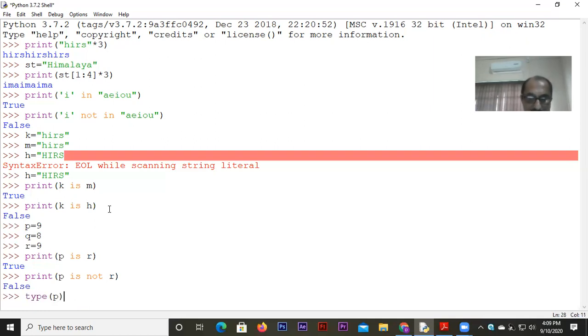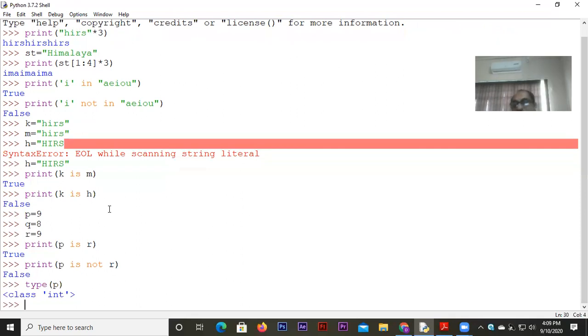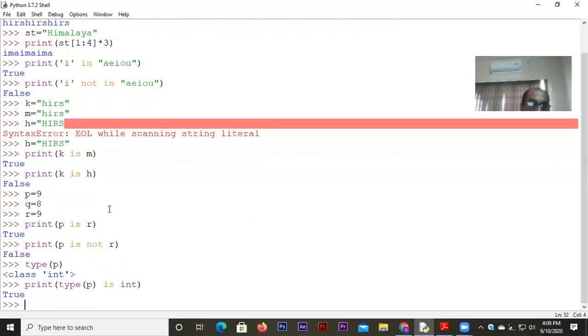If you write type P, it shows class int. So the word int shows that P is basically an integer data type. So here also we can use that same property. If I check type of P is int, I just wanted to check its data type. Is it integer type? So look at this, the result is true.